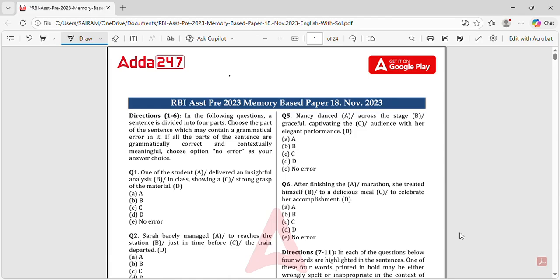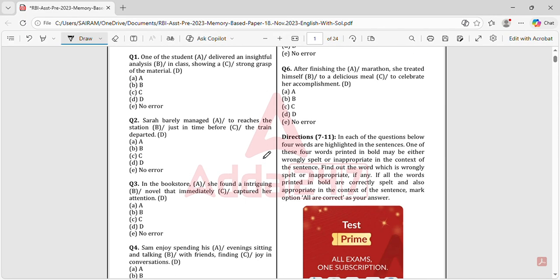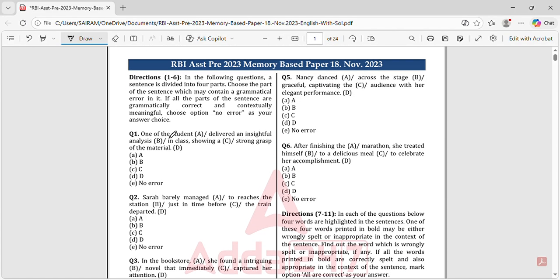For example, here the sentence is divided into 4 parts. Choose the part of the sentence which may contain a grammatical error. If all the parts are grammatically correct and contextually meaningful, choose the option no error as your answer choice. So they have given a sentence and you have to tell whether there is any error in a part of the sentence.